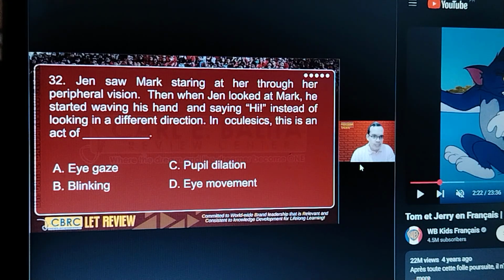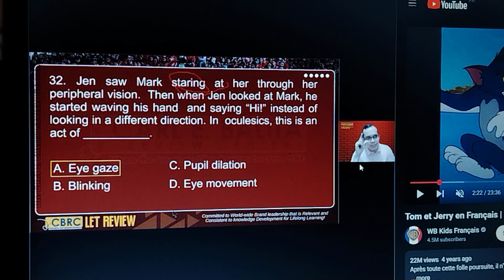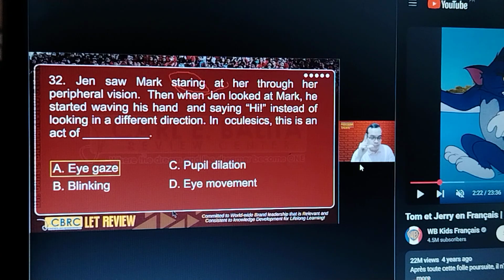Next, the keyword is staring. So you're using your eyes. Your eyes are fixated on someone. So what do we call that? That's eye gaze. Another word for stare is gaze. When you say dilation, this is when your pupils get larger or smaller. Okay? They try to contract.